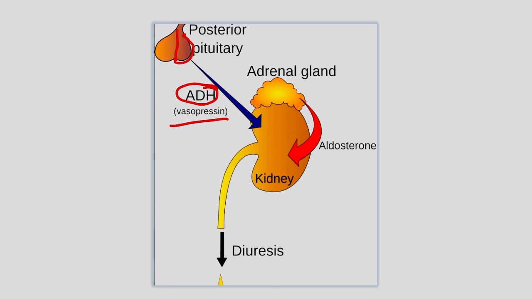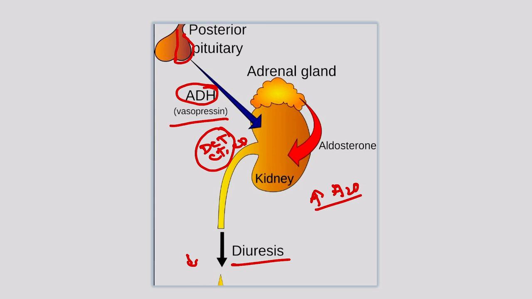They then come to the kidney and act on the distal convoluted tubule and collecting tubule and collecting duct, mainly on the collecting tubule and collecting duct, and it causes reabsorption of more water. It reduces urine formation, and it increases the water content in our body. This is the normal action of ADH.